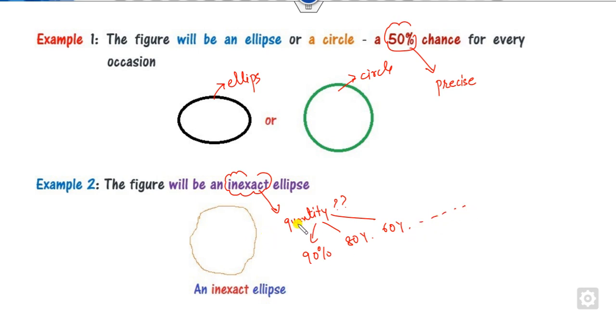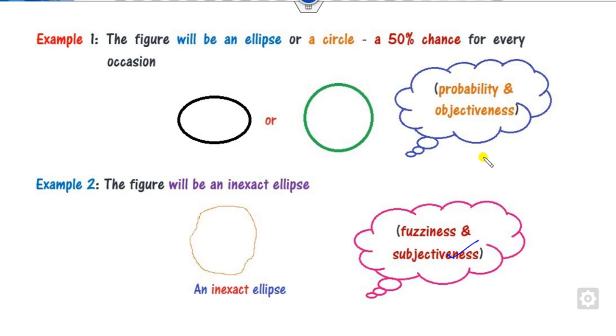So this inexact is an incomplete or unclear statement, corresponding to fuzzy logic. This is called subjective uncertainty, while this is called objective because of this 50%. If the statement is given like here, there is a chance for every equation. How many chances are there? Is it 10%? Is it 20%? Or 70%? Then in that case it again belongs to subjectiveness.